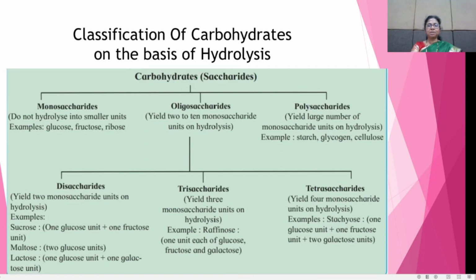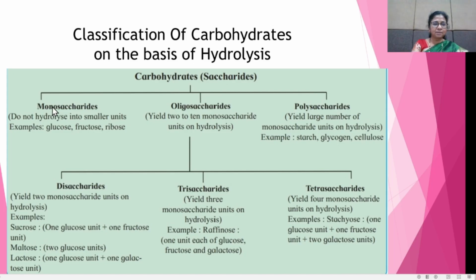Now see the classification of carbohydrates on the basis of hydrolysis. On this basis, carbohydrates are classified into three types: monosaccharides, oligosaccharides and polysaccharides. Mono means one.